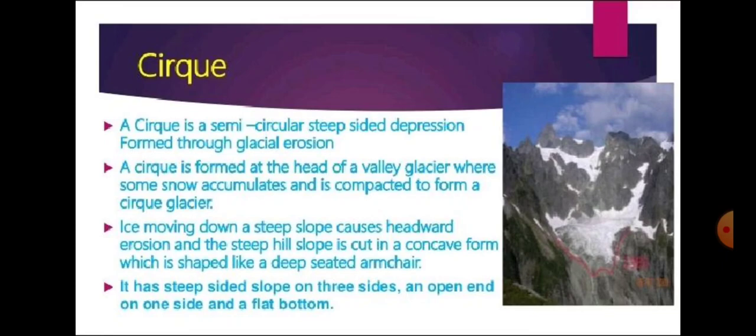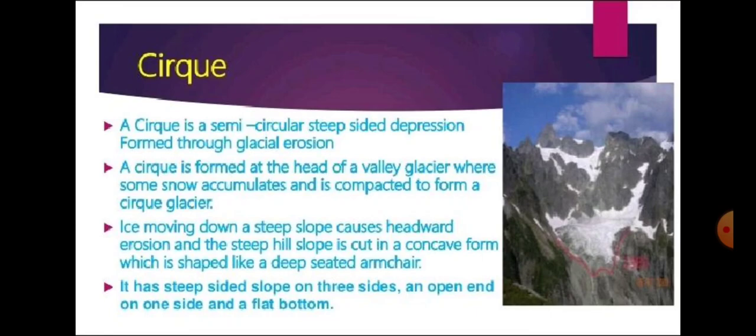Suppose from any mountain, a particular part of rock gets eroded or broken from there, split from the main mountain, and the area which is left behind by that rock is known as a cirque.